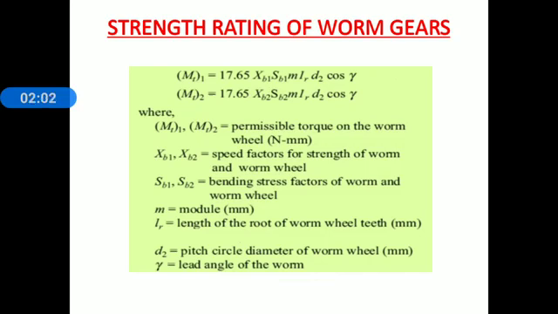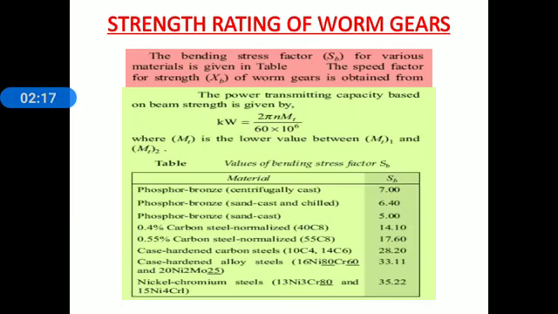LR, small l suffix small r, length of root of worm wheel teeth in millimeter. D2 pitch circle diameter of worm wheel in millimeter. Gamma lead angle of worm. The bending stress factor SB for the various materials is given in the following table, based on the material used for the worm and worm wheel.